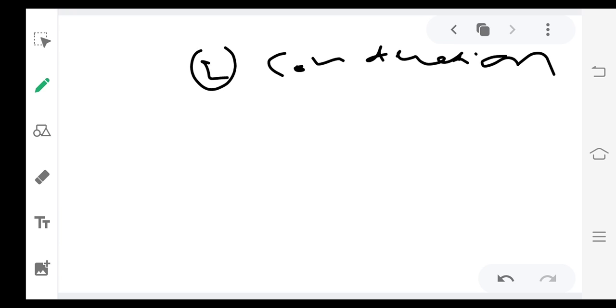In conduction, one charged body should be physically in contact with an uncharged body. Suppose a positively charged glass rod is brought near and in contact with another uncharged body, then the positive charges from the glass rod will be transferred to that body, and that body will also be charged. That is called conduction. Number three is induction.